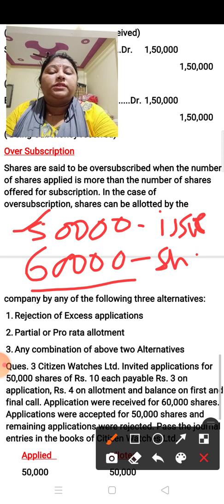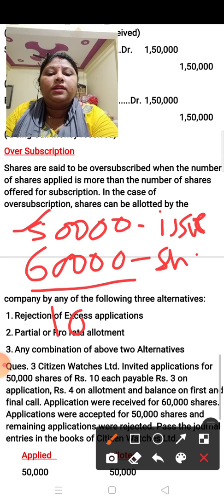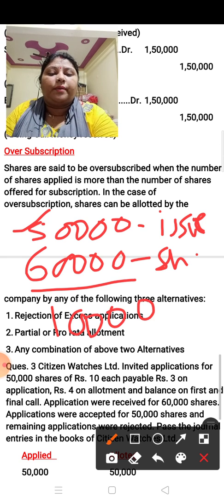This is the case of oversubscription. Here 10,000 shares are extra applied for by the public. So this process is known as oversubscription.